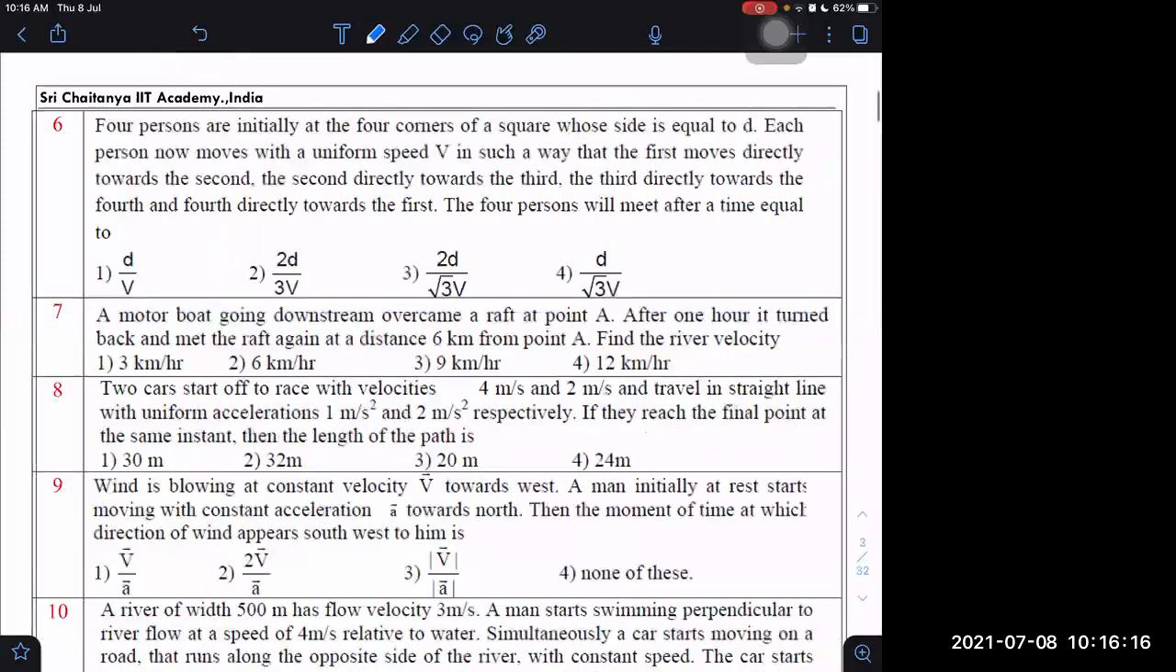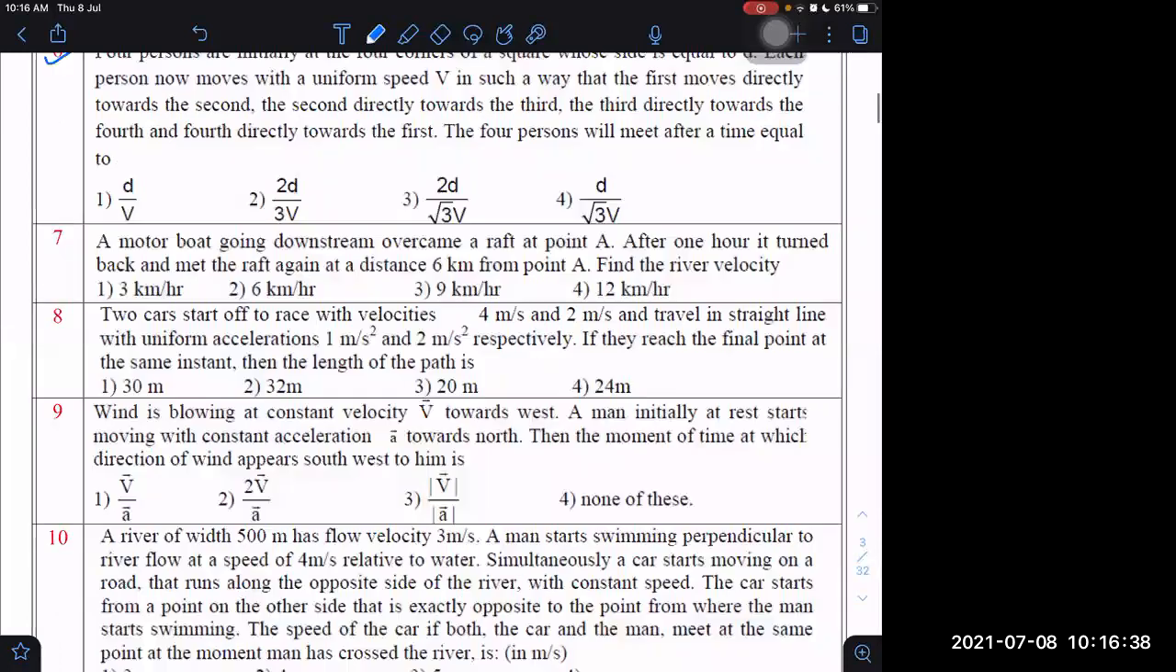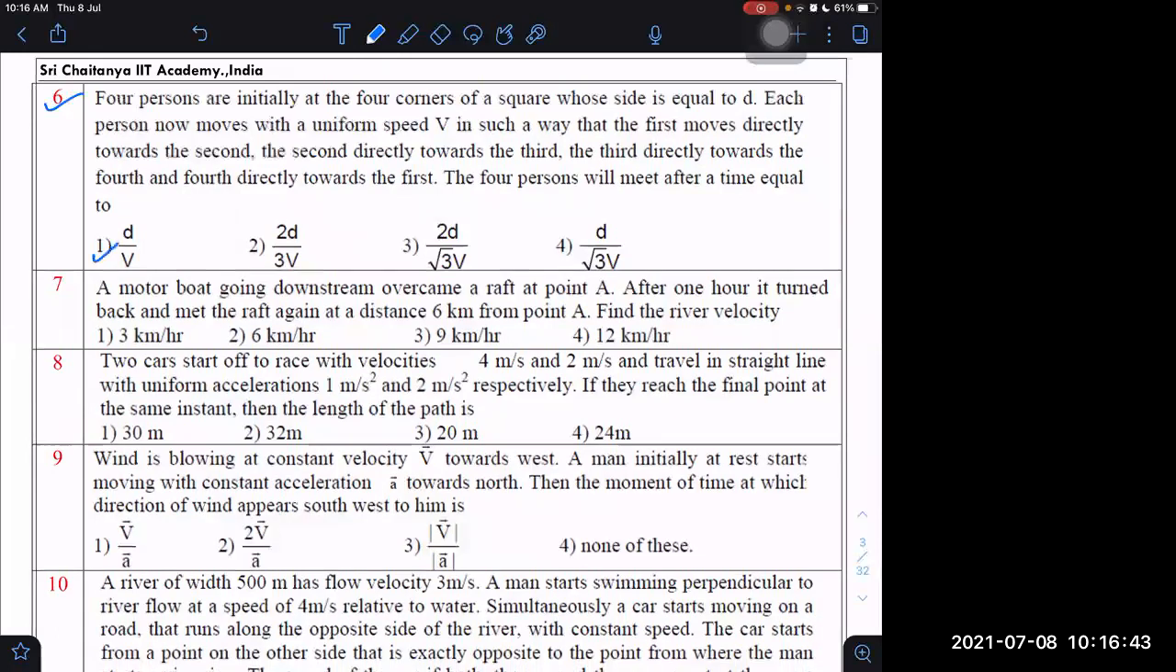Six, done or not? Yes, sir. Done. Four corners are there, square is there, so we can do by two ways. One way is by relative velocity along the side length, and another is by finding the relative velocity up to the midpoint. Both ways we can do. Question answer is, I think, D by v only. Are you getting D by v? Yeah.